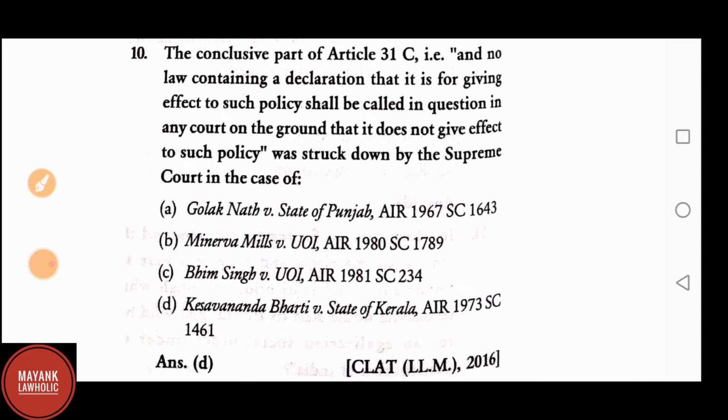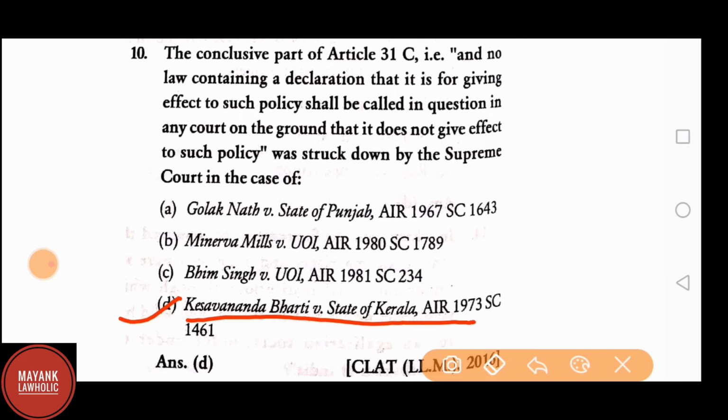Question number 10. The conclusive part of Article 31C, that is, no law containing a declaration that it is for giving effect to such policy shall be called in question in any court on the ground that it does not give effect to such policy, was struck down by the Supreme Court in the case of A. Golaknath versus State of Punjab. B. Minerva Mills case. C. Bhim Singh versus Union of India. D. Keshwananda Bharati versus State of Kerala. The answer is D.